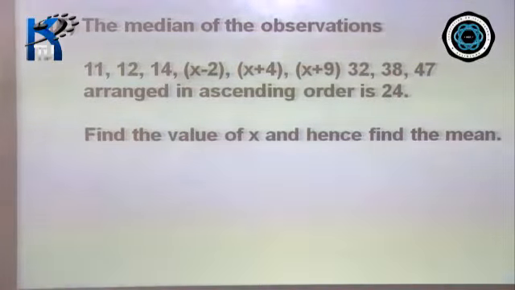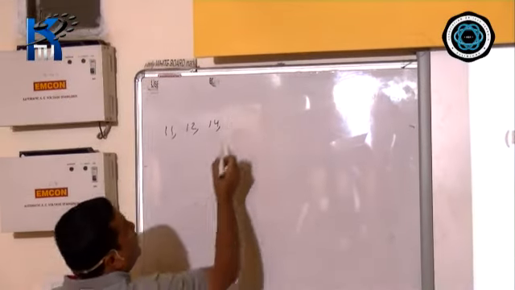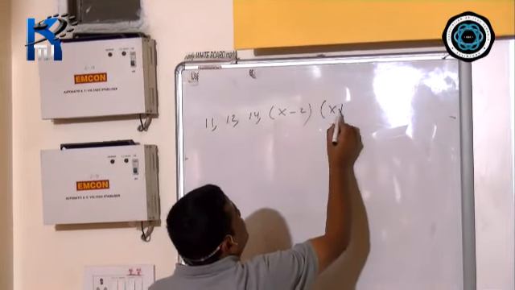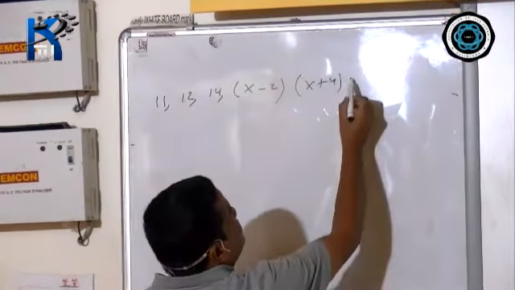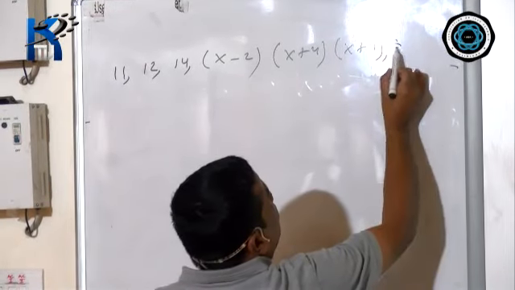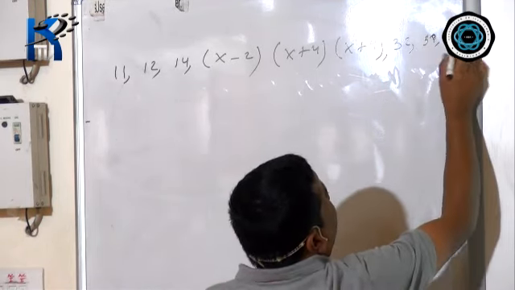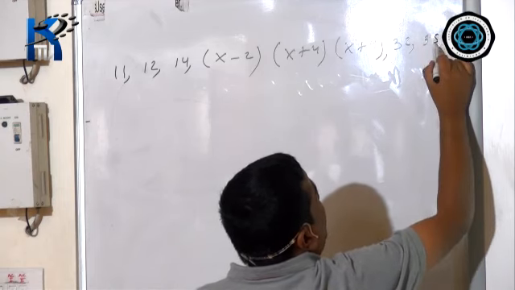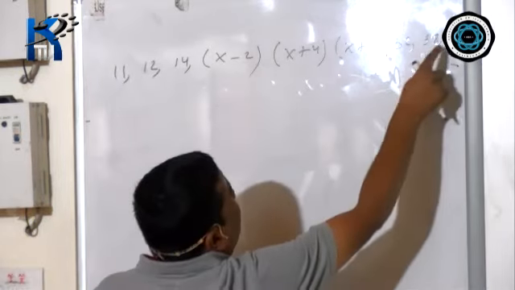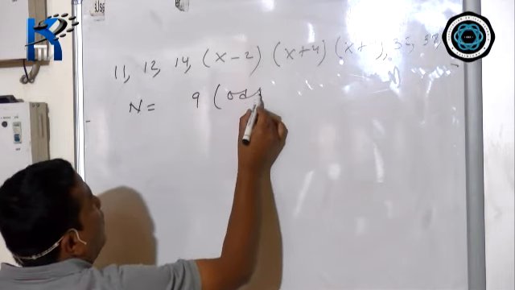The numbers are 11, 12, 14, x minus 2, x plus 4, x plus 9, after that 32, 38, after that 47. Okay, now count it. 1, 2, 3, 4, 5, 6, 7, 8, 9. N equals 9. 9 means an odd number.